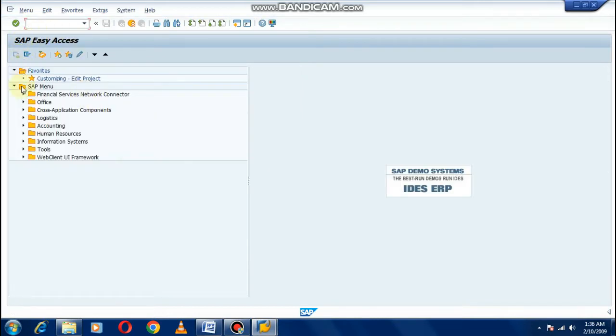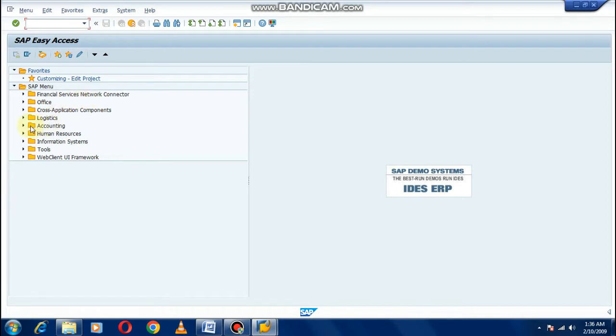This is your SAP Easy Access screen. It is generally used by the end users. There are three types of users in SAP. First are consultants who do settings, all configuration, etc. And second one are testers who test, and third one are end users who perform day-to-day activities.